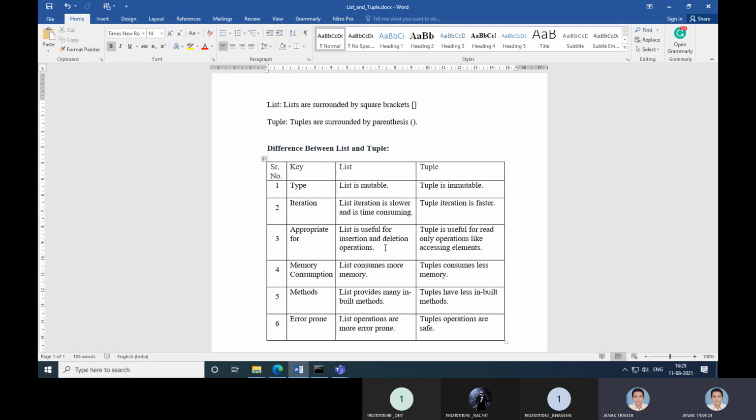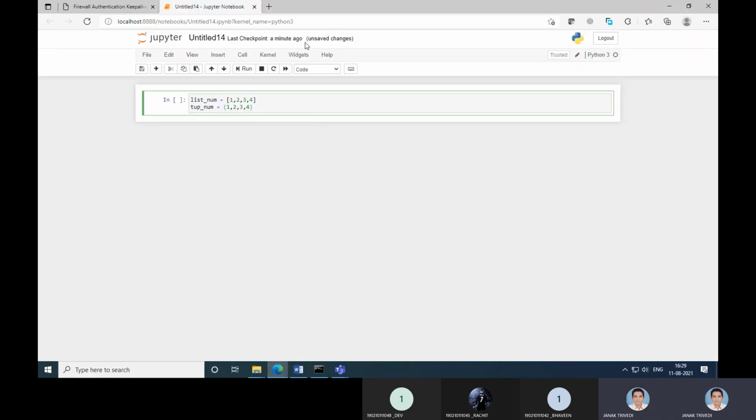List consumes more memory compared to tuple. And in methods, list provides many inbuilt methods, and tuple has fewer inbuilt methods. List operations are more error prone compared to tuple. Now we would like to see the basic example of list and tuple.